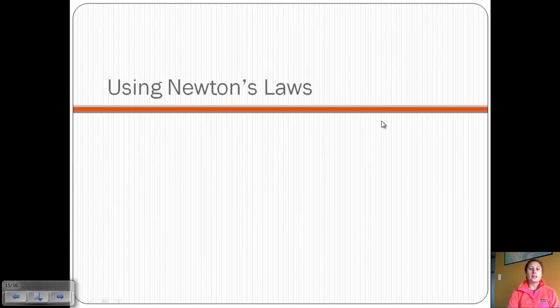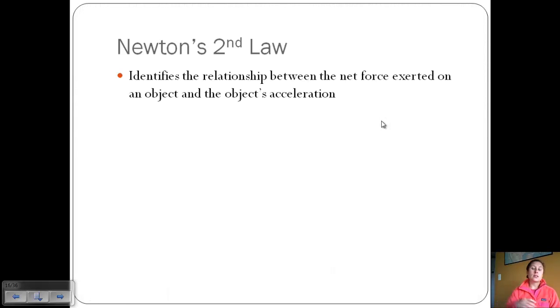Alright, hello. So we are going to continue with our discussion of Chapter 4 about forces in one dimension, looking at how Newton's laws are used. So far we've discussed Newton's first and second law. So let's review a little bit. Newton's second law identifies the relationship between the net force that's exerted on an object and the object's acceleration. And we also talked about the relationship with mass.